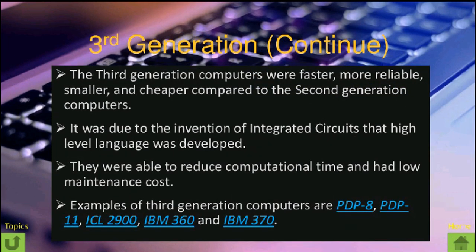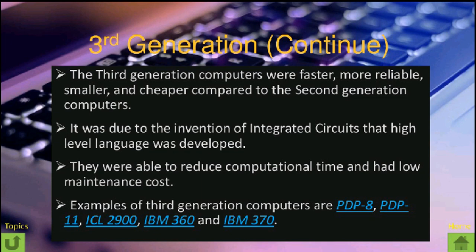The third generation computers were faster, more reliable, smaller and cheaper compared to the second generation computers. You can see that as we move to the next and next generation, computers become smaller and smaller. They are more reliable than the first generation, the second generation, the generations before these. It was the advancement, the enhancement in technology.